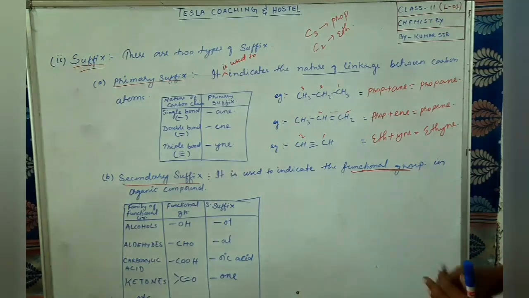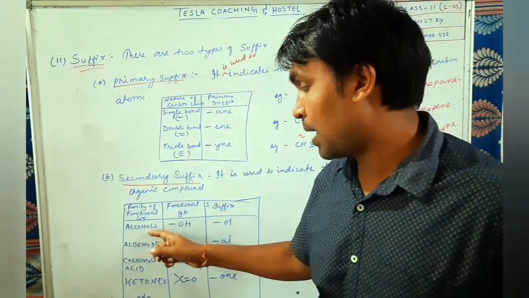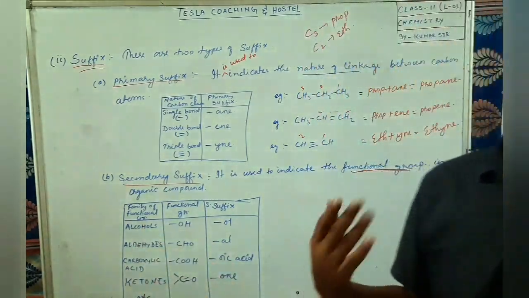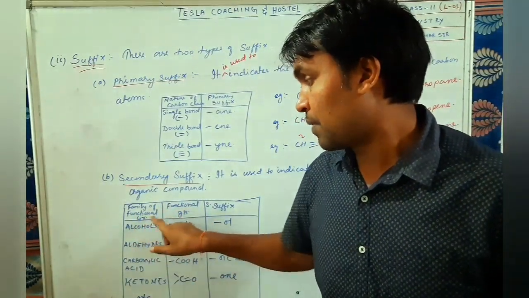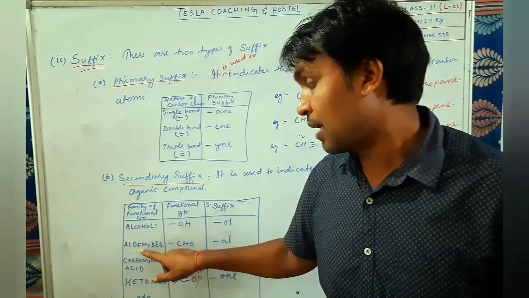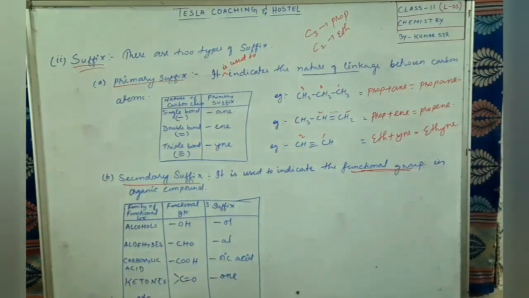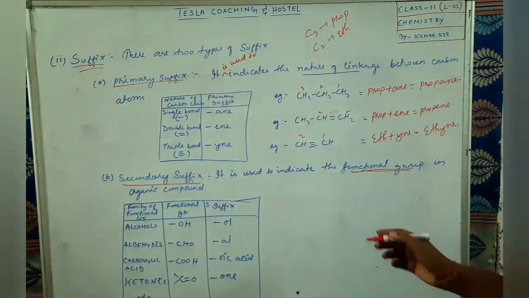So these are called functional groups: alcohol, aldehyde, carboxylic acid, ketone, amide, amine. So many are there, but for time being we are considering only 4 families of the functional group: alcohol family, aldehyde family, carboxylic family, and ketone family. Okay? So how do we use this? How do we name it? The secondary suffix. Let's see here.